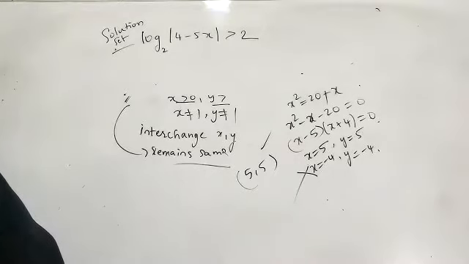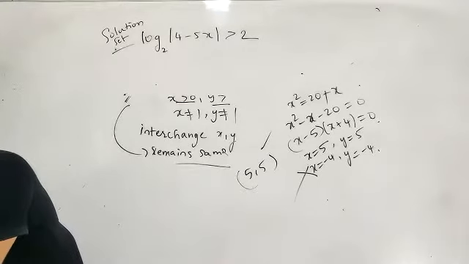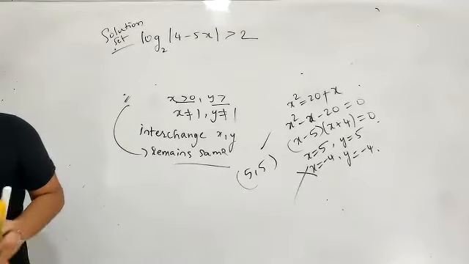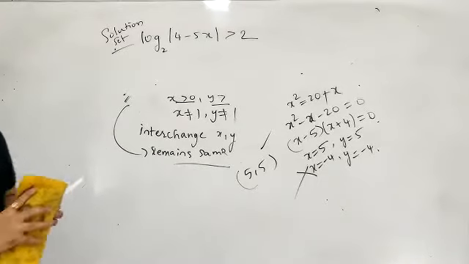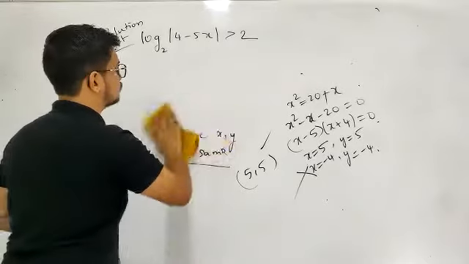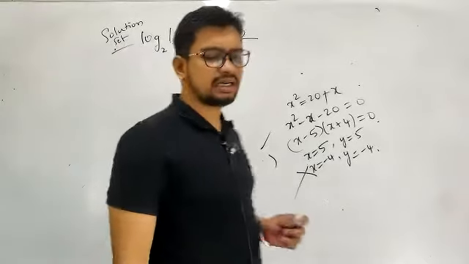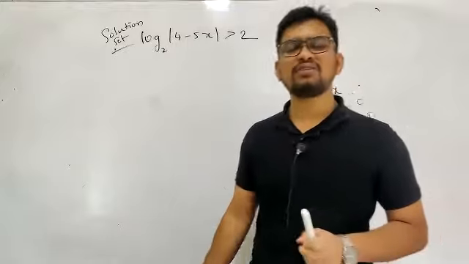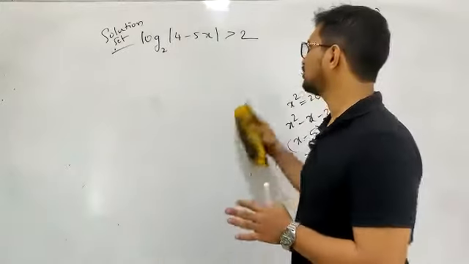I want the solution set for this. In getting the solution set, what you have to see simply is that you have to get the domain first. After finding that domain, do the rest of the problem.